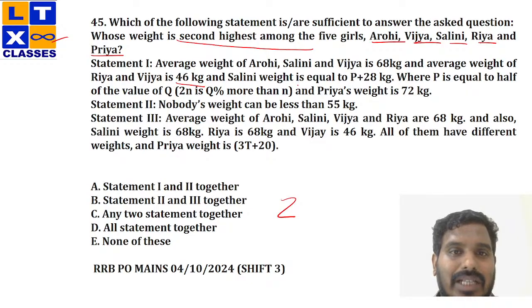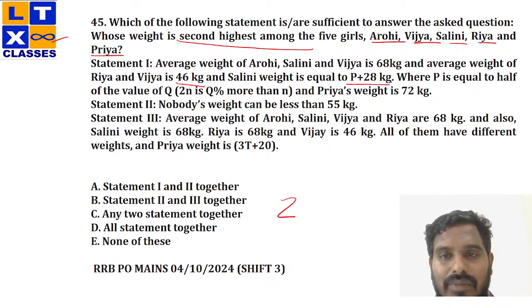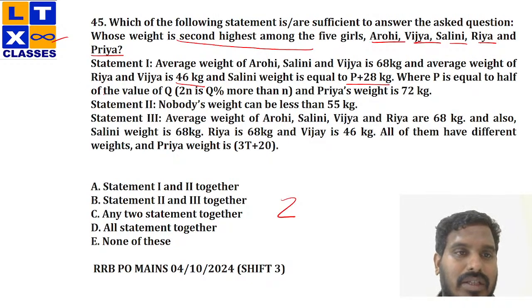Shalini's weight is equal to P plus 28. Where P is equal to half of Q. And Priya's weight is 72. Now, quickly observe the statement first. Is it possible for me to get the solution using the first statement?